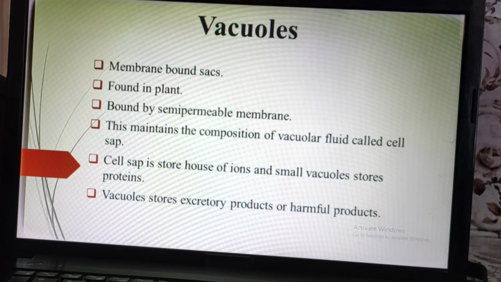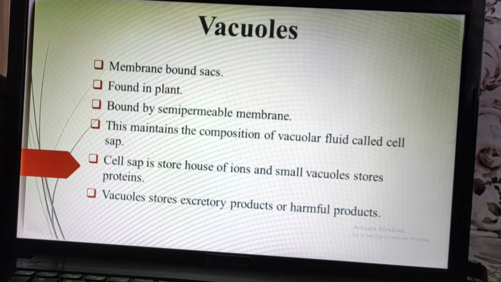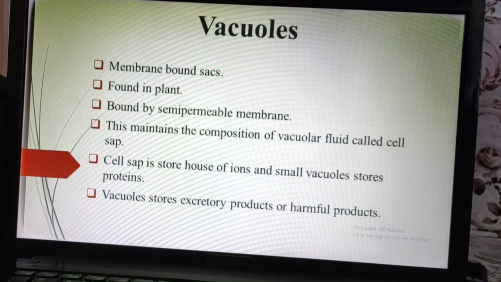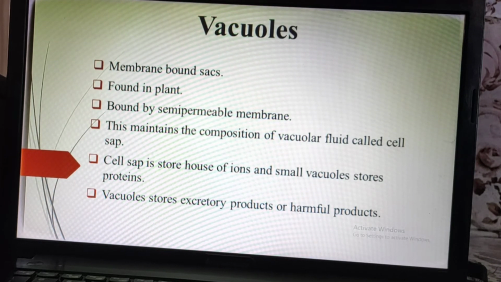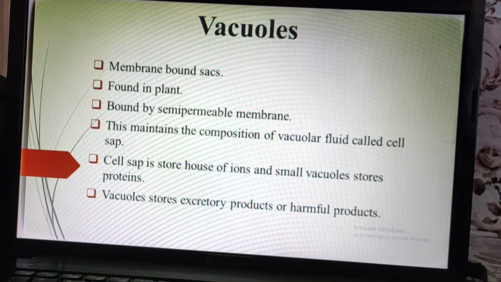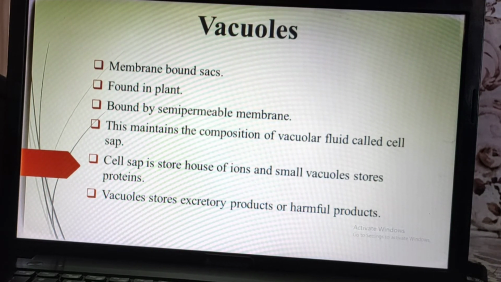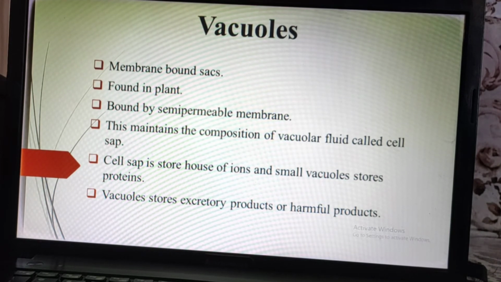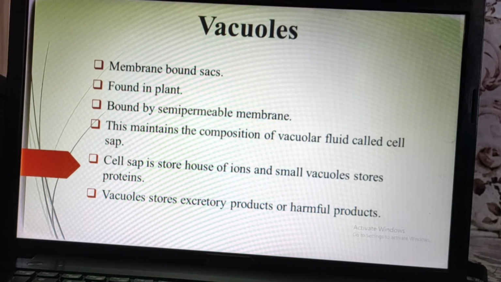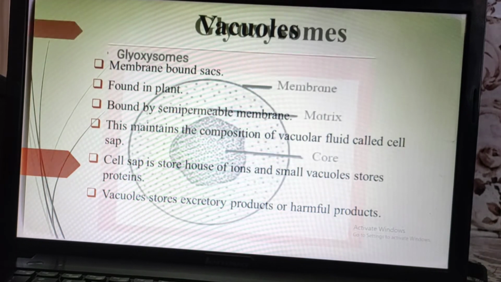And these vacuoles store the excretory products or harmful products also. That means in animals or plants there is an excretory system, right? So what is the function of the excretory system? This system will excrete all waste products as well as harmful products, right? So those particular vacuoles will store that waste product and harmful product in it because it has a sac like structure. Okay, got it?